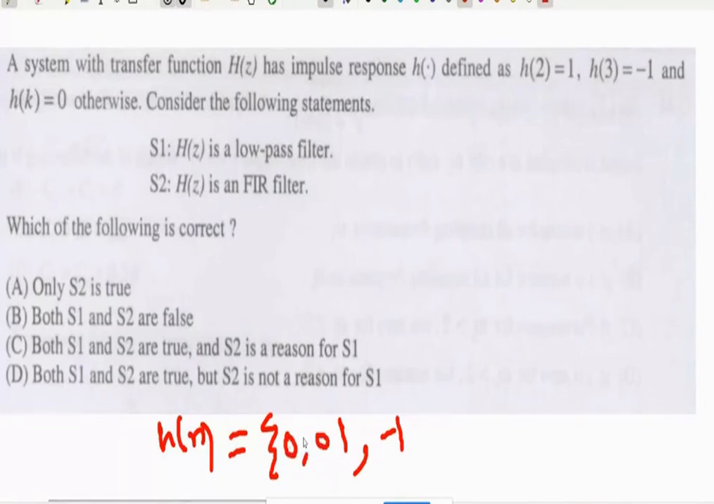So at origin also it is 0. At 1 also it is 0. It is non-zero at 2. It is non-zero at 3. And all other places its value is 0. So this is how you have h of n provided in the question. Okay. Now consider the following statement. First statement is H of z is a low pass filter. Second statement is H of z is FIR filter.